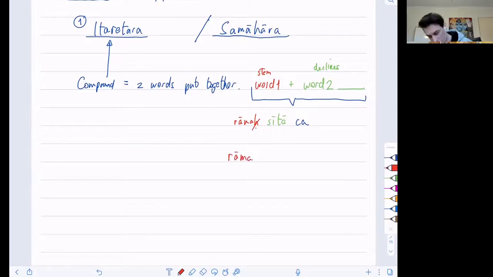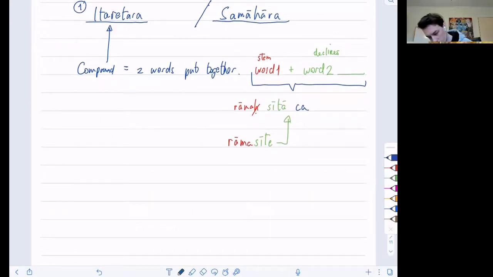You don't put a declension. And then Sita, okay? Now, there's two people here. So now what is the dual of feminine? Sita. Therefore, Rama Sita. What does this mean? Rama and Sita. If you break this down, you get Ramaha Sita cha.